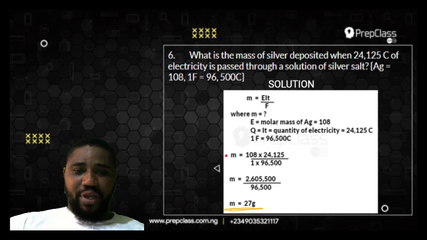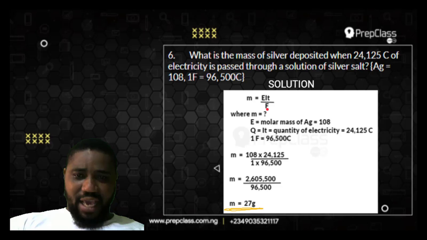So when you substitute the values, you have M equals 108 times the quantity of electricity, 24,125, divided by 1F, that's 1 times 96500 coulombs.